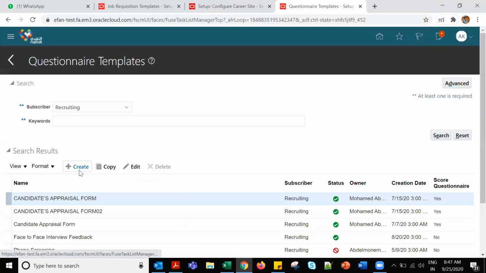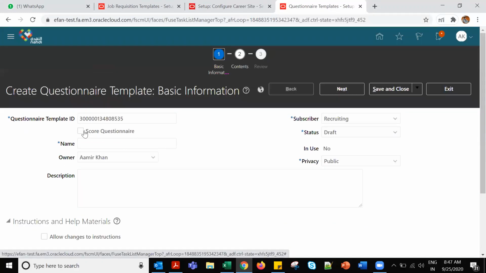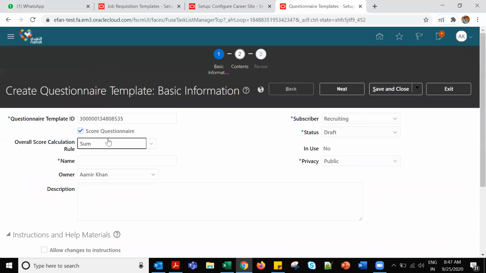Suppose I am creating this one. Score questionnaire: average, sum, or percentage. They can ask you, can we score a questionnaire? Yes, you can score. What is the calculation rule? You can say either it can be a sum, an average, or a percentage.